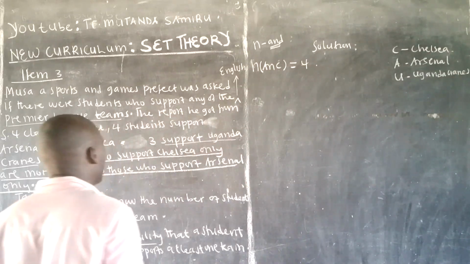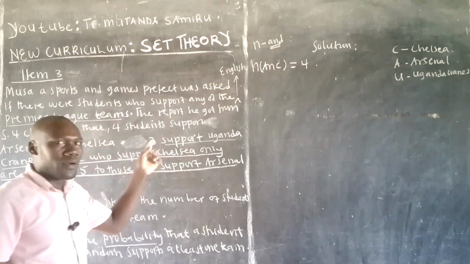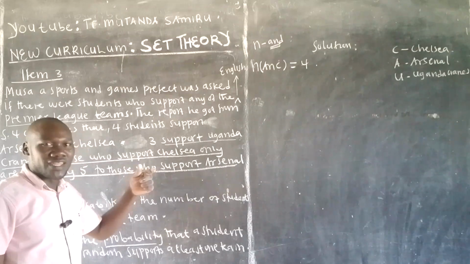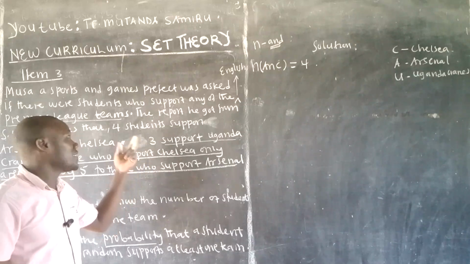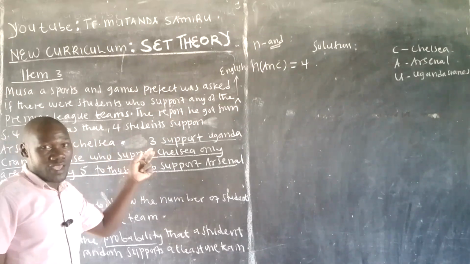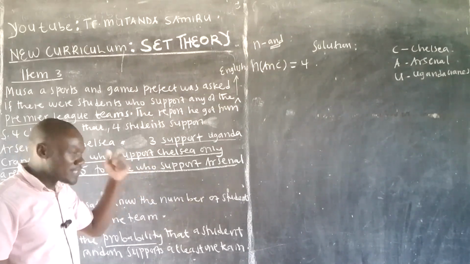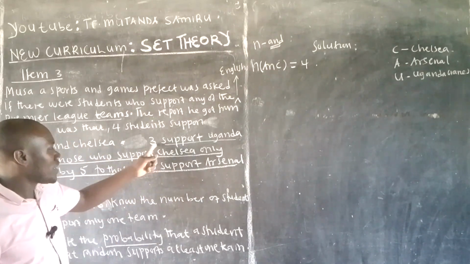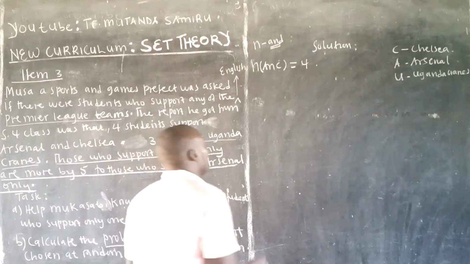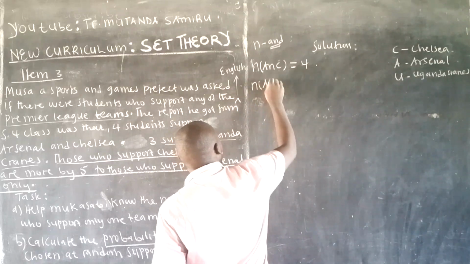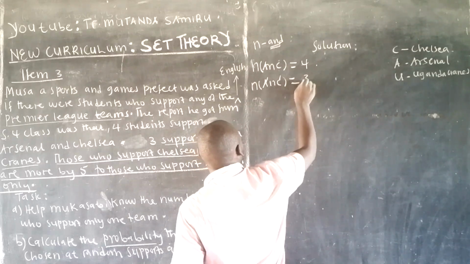3 support Uganda Cranes. Now, if you're talking about the English Premier League and someone brings in Uganda Cranes, this is the odd man out. They are not related at all. Uganda Cranes is from Uganda, while the English Premier League is from England. Uganda is in Africa, England is in Europe. So this 3 will appear outside the circles. So the number in Arsenal intersection Chelsea complement is 3.